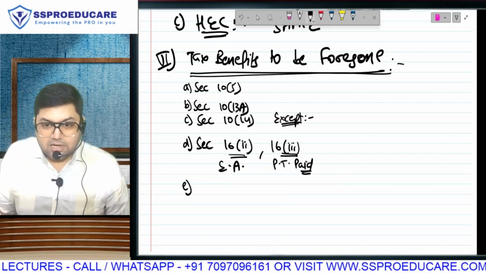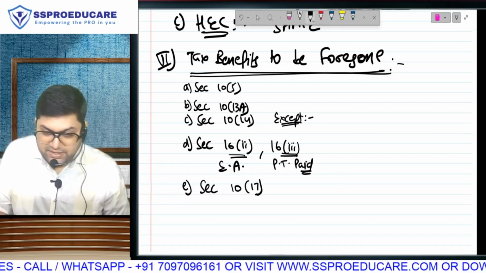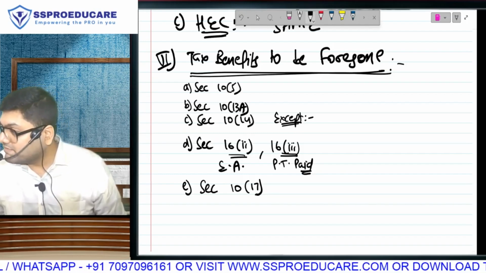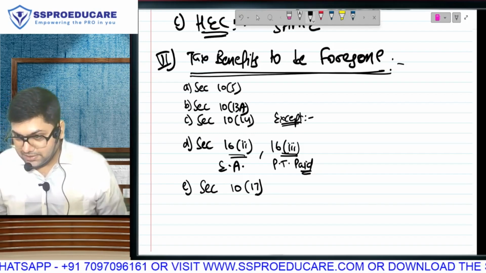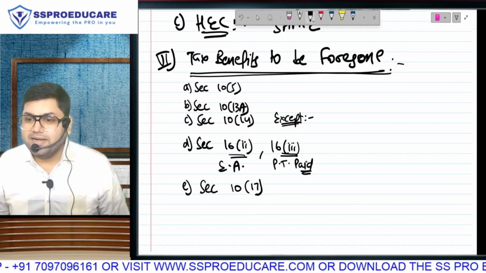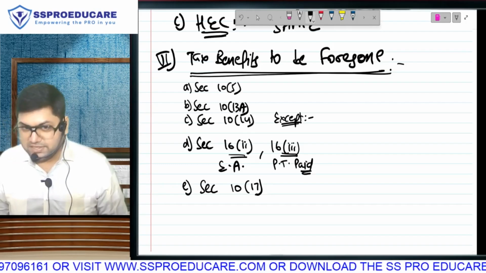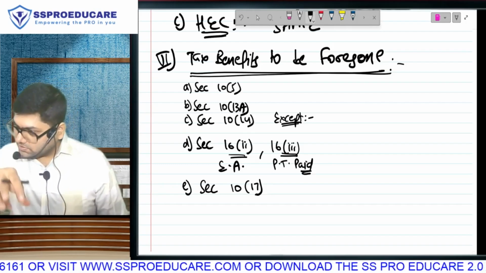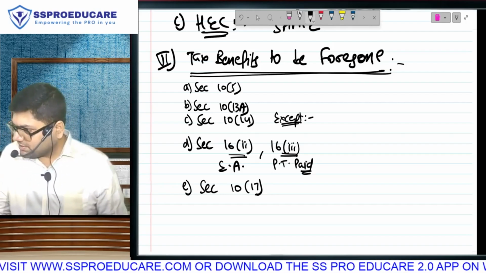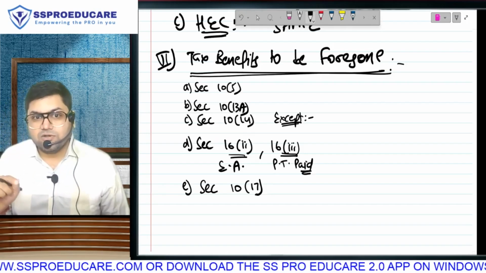If we talk about our exempt income chapter, there is section 10(17), tax exemption of daily allowance and constituency allowance of MPs and MLAs, members of parliament and members of assembly. They get something called daily allowance. They get something called constituency allowance. Constituency allowance is basically given to them to spend for the people who have voted for them. What do you mean by constituency? The place from where you get elected, from where you win elections, is your constituency.